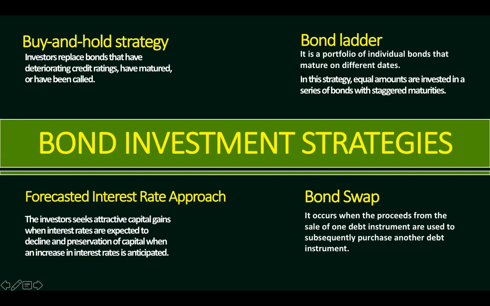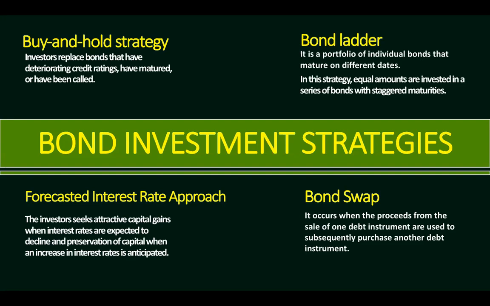Now, bond ladder is another passive approach to bond investing. A bond ladder is a portfolio of individual bonds that mature on different dates. In this strategy, equal amounts are invested in a series of bonds with staggered maturity. For example, if you're planning to invest in 10-year bonds, instead of investing in a one-time 10-year bond, you will divide that amount into equal parts.